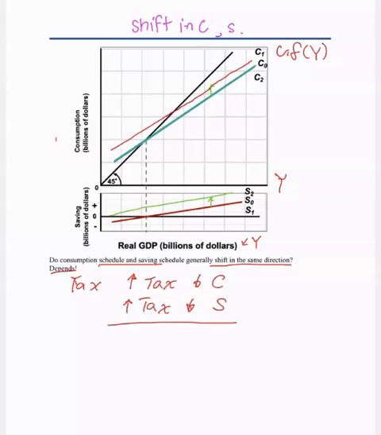So now C and S, consumption and saving, how do they shift? If households consume more at each level of real GDP, that means they're going to save less. Graphically, this means that an upward shift of the consumption schedule entails a downward shift of the saving schedule. If households consume less at each level of real GDP, then the other way around: the saving will be more.